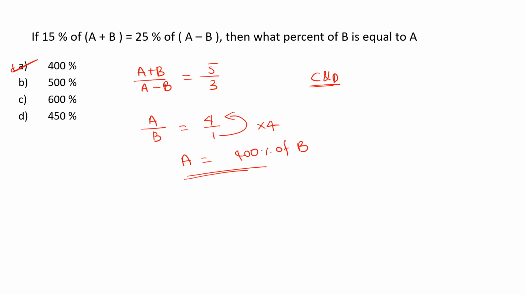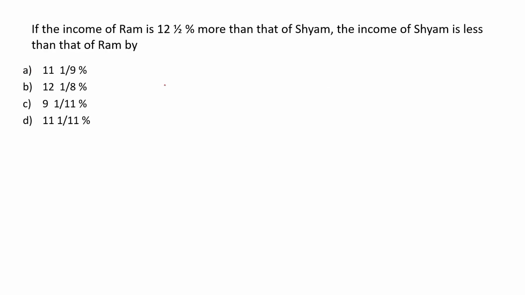Let's move to the next question. If the income of Ram is 12 1/2% more than that of Shyam, the income of Shyam is less than that of Ram by how much? If the income of Ram is 12.5% more than that of Shyam, the income of Shyam is less than that of Ram by. The percentage 12 1/2% can be represented as the fraction 1/8.